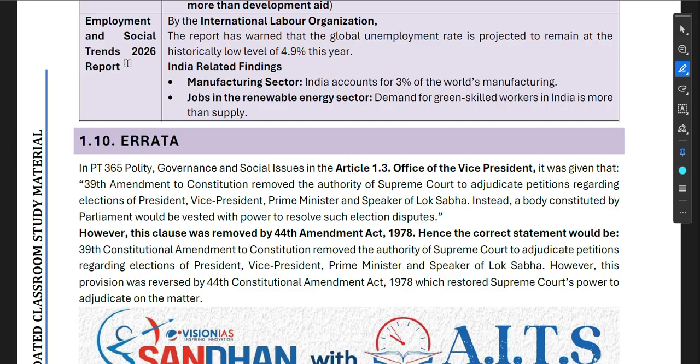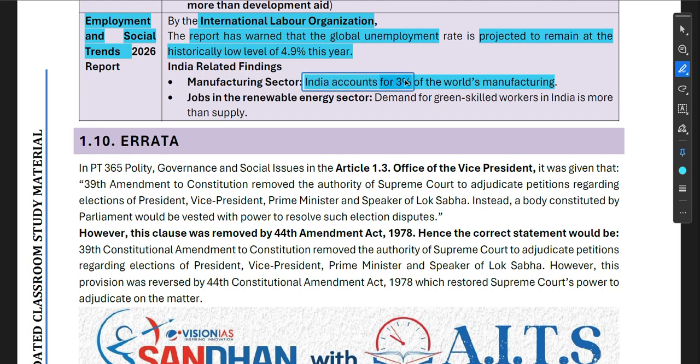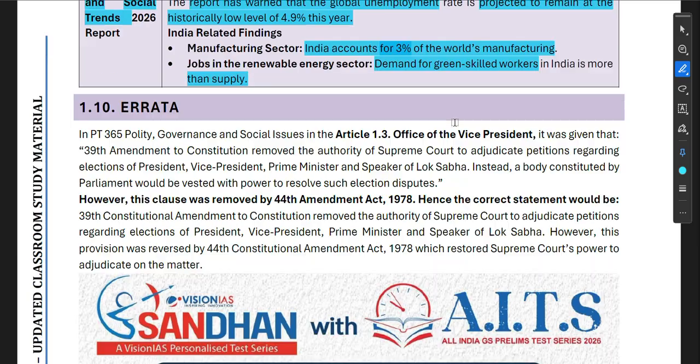Employment and Social Trends 2026 report by the International Labour Organization. The report has warned that the global unemployment rate is projected to remain at a historically low 4.9%. India-related findings: manufacturing sector, India accounts for 3% of the world's manufacturing jobs. In the renewable energy sector, demand for green skill workers in India is more than the supply.